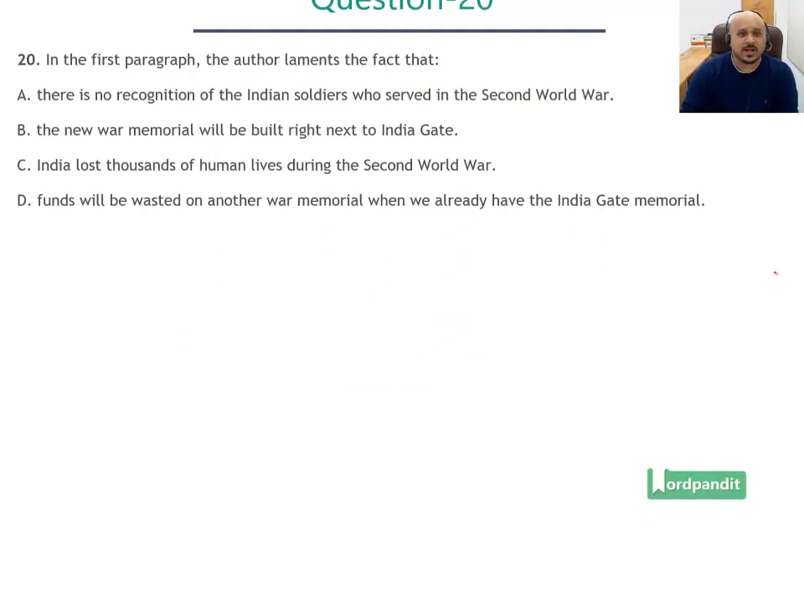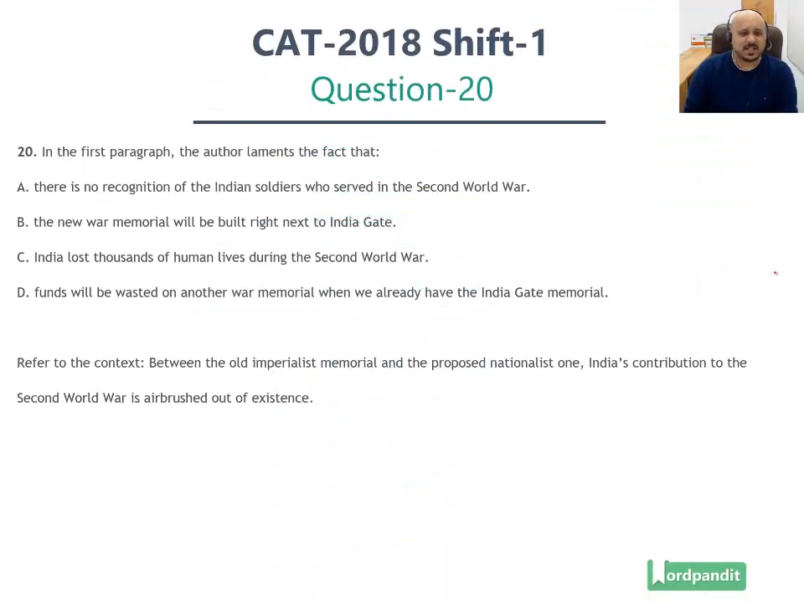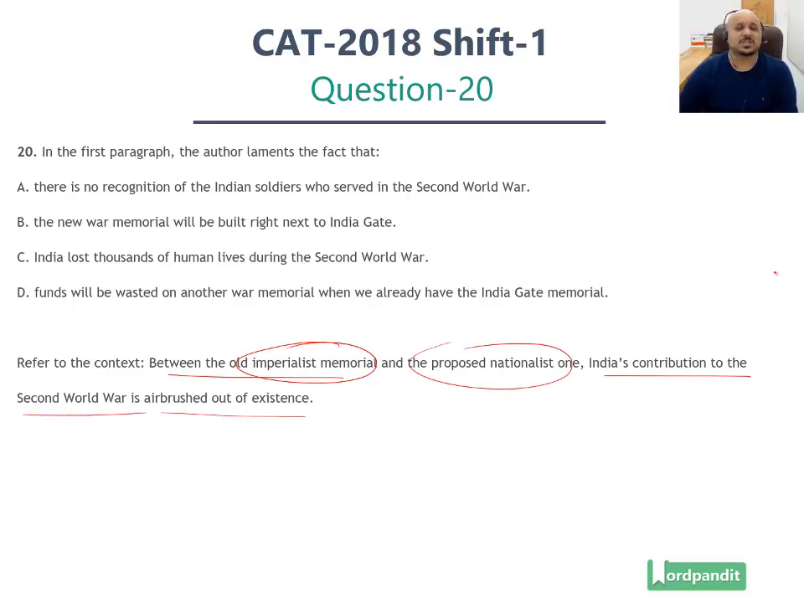Let's go through the context. The context very specifically states here, between the old imperialist memorial, which is referring to the India Gate, and the proposed nationalist one, the new one that is going to be built, India's contribution to the Second World War is airbrushed out of existence. To airbrush something is to conceal something, to conceal it with a coat of paint, to basically hide something or ignore something. So what is being ignored? India's contribution to the Second World War.